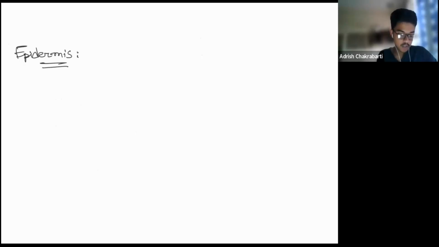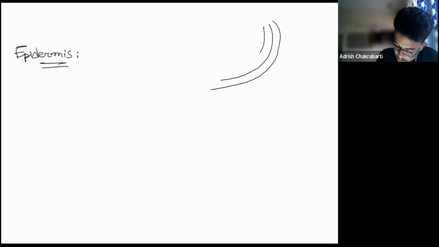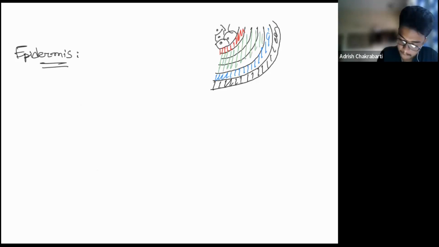Regarding the structure, I'm going to just draw the structure for you. I'm just drawing a part of it. So you can consider it like concentric circles. This is a very rough diagram. You're going to get a very detailed and clean diagram in NCERT, so look out for that.